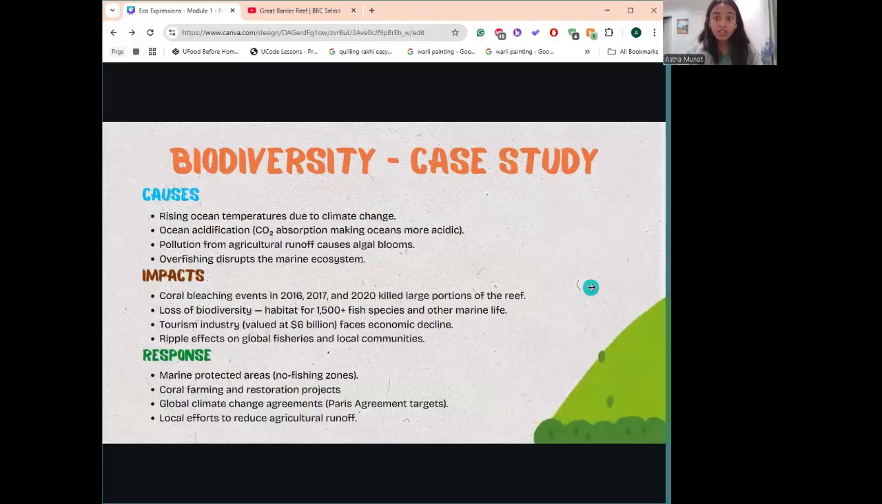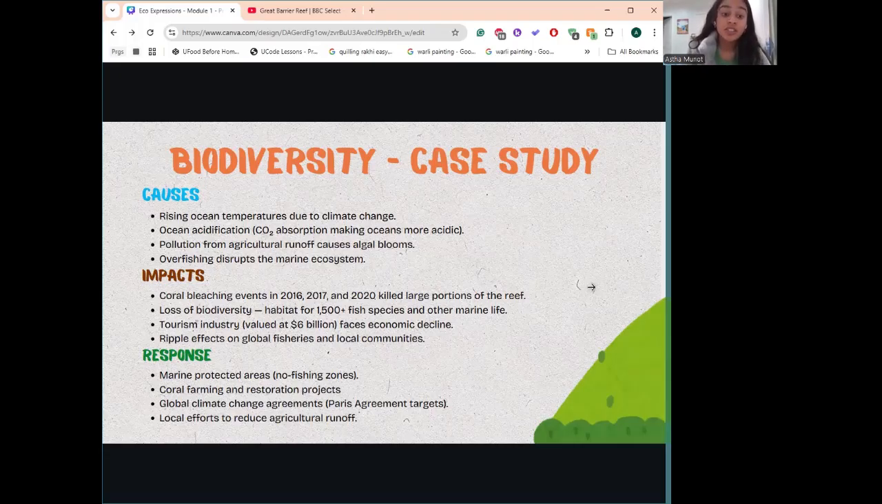So what are the causes of this loss of biodiversity? Rising ocean temperatures due to climate change are obviously one of the biggest causes of coral bleaching and the loss of the Great Barrier Reef. As you can see, there's a common theme among all of these: climate change, because of the release of greenhouse gases, which is trapping heat. All of these are connected to climate change in one way or another, and climate change is a big part of why we're facing these issues today.